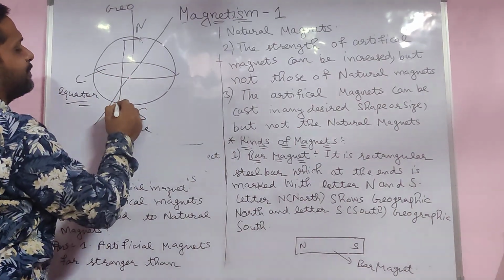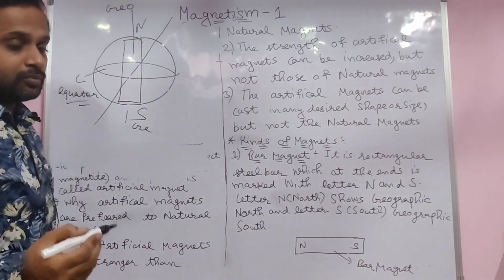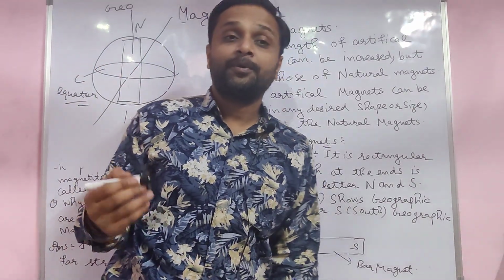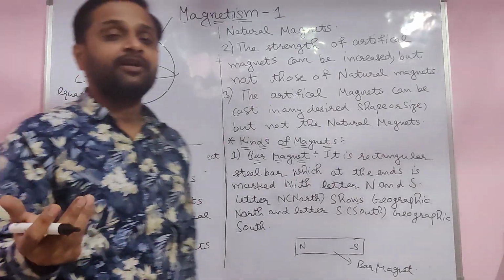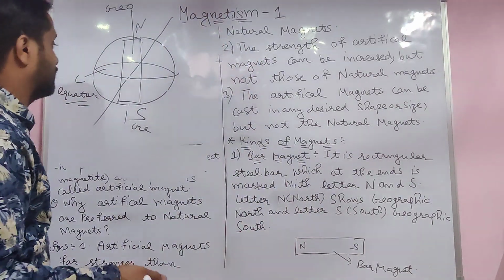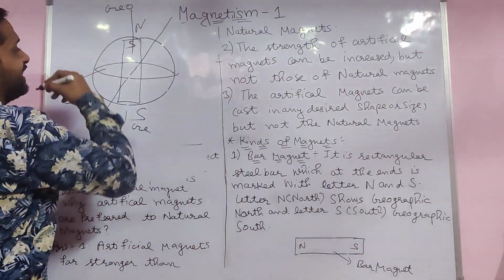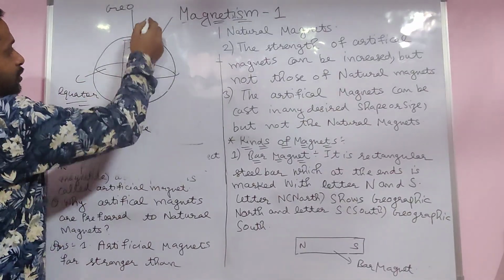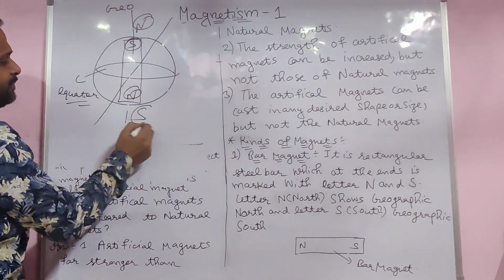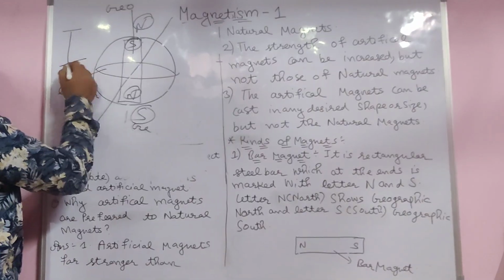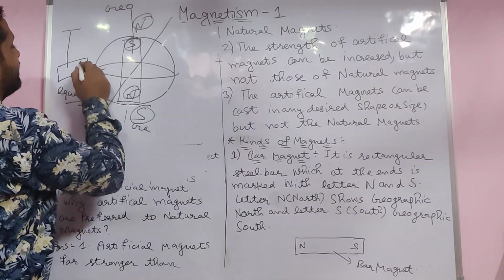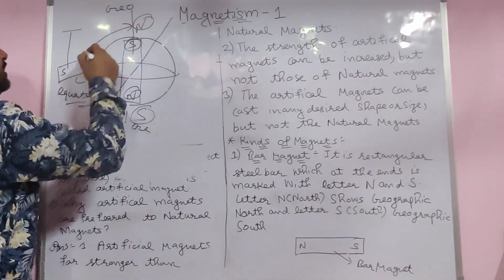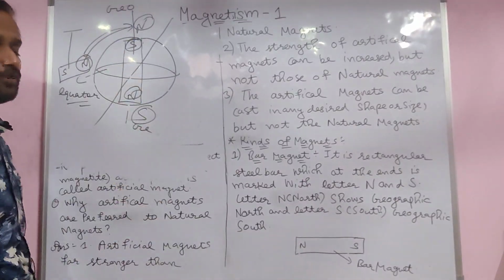The earth also has its own magnetism, due to currents produced inside the earth by differences in temperature. There is lava, high pressure, and a lot of things inside. If you hang a magnet on the earth, its north pole always points toward the geographic north.